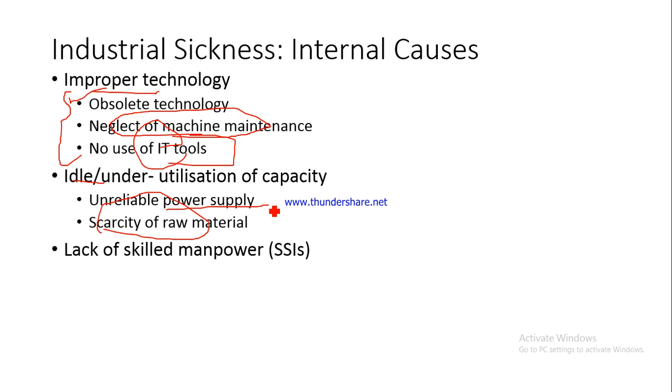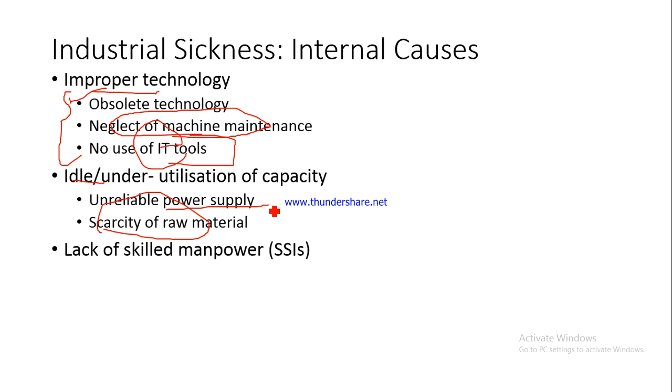Then many a times lack of skilled manpower is a big problem. We have discussed this in Unit 3, wherein we talked about this aspect as one reason why many of the small scale industries, SSIs, are not able to perform well. So lack of skilled manpower, lack of manpower which knows how to market the product, lack of manpower which knows how to manage the quality of the product, lack of manpower to understand how we can procure raw material or how we can procure finances at a lower price.